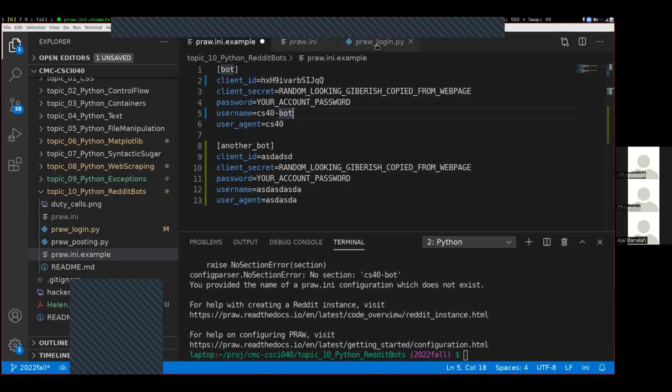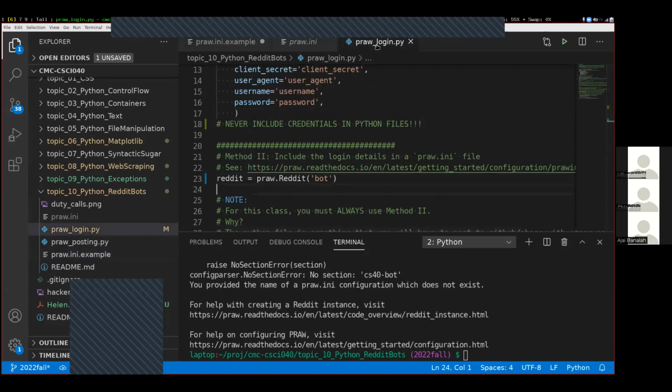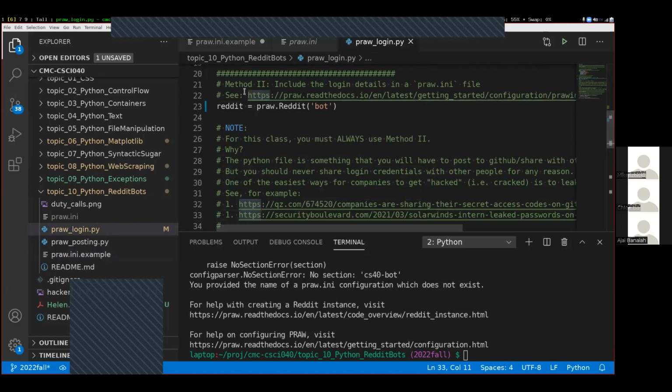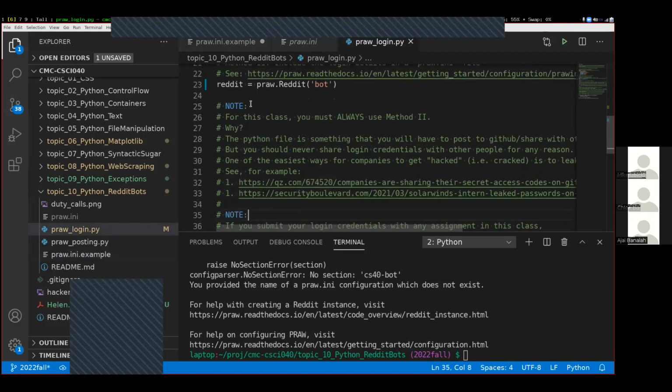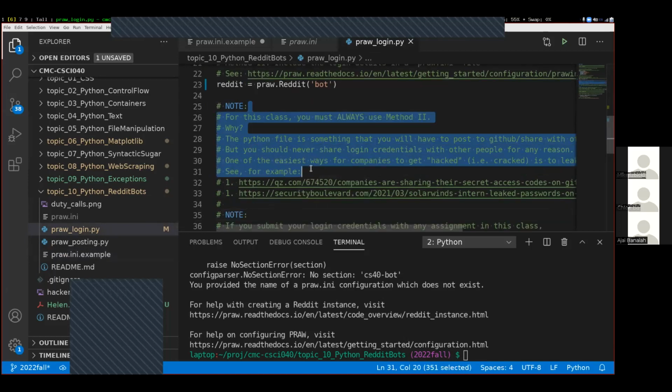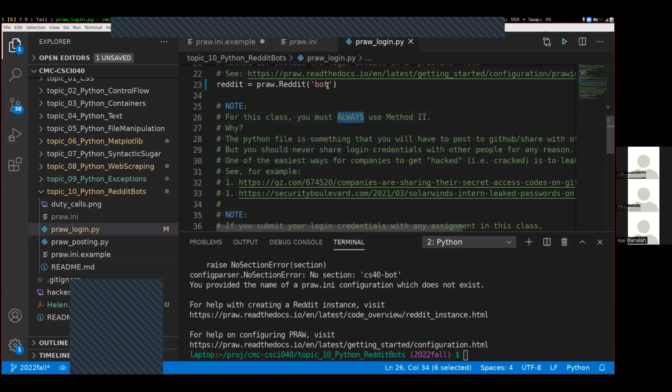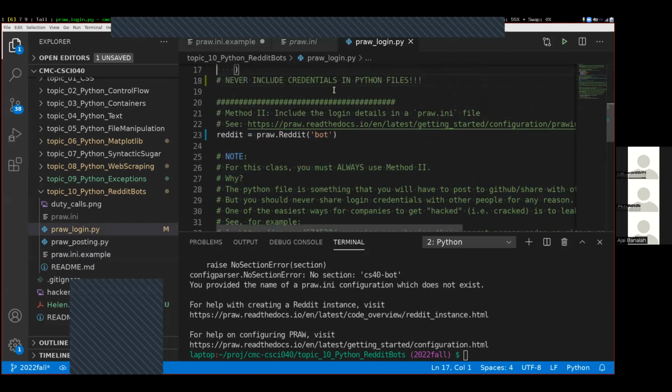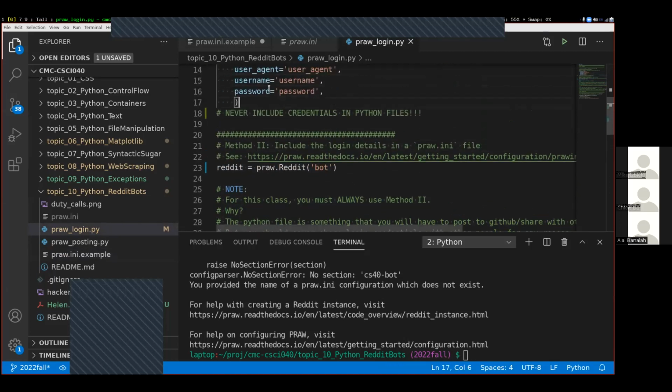So let's head back over to the pra.login, and again, I explained this note right here out loud. You must always use method 2 in this class, never use method 1. If you look at the documentation though, this method of putting the credentials directly in the code is what people will use in examples. But for real world things, you always use method 2.